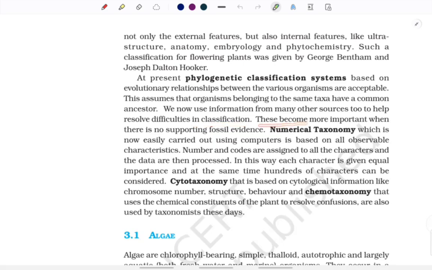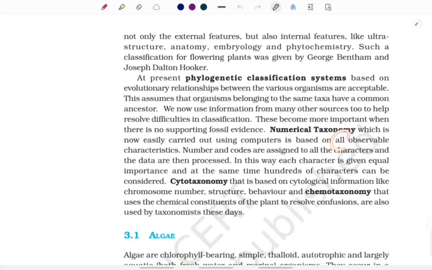These become more important when there is no supporting fossil evidence. Fair, we are taking into consideration the evolutionary relationship for classification, but let's say we do not have any fossil evidence for that, then how will we do the classification based upon evolutionary relationship? So if we do not have any supporting fossil evidence, then we have numerical taxonomy, which is now easily carried out using computers, is based on all observable characteristics.